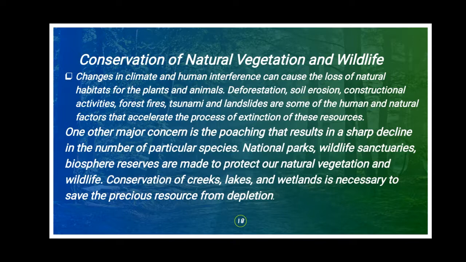Then how can we conserve this natural vegetation and wildlife? We can make national parks, wildlife sanctuaries, and biosphere reserves to protect our natural vegetation and wildlife. Then conservation of creeks like small rivers, then lakes and wetlands. These are very necessary to save the precious resource from depletion.